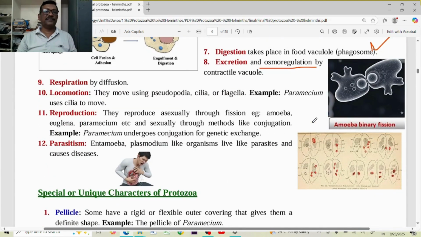Then respiration. There are no particular respiratory organs in those organisms. By the simple diffusion process, the respiratory gases, oxygen and carbon dioxide, are exchanged. If the oxygen concentration is very high outside, the oxygen is diffused into the body of the protozoan. The carbon dioxide is in high concentration in the cytoplasm of the protozoan, so it can be diffused out.